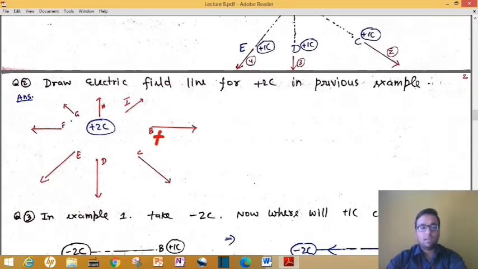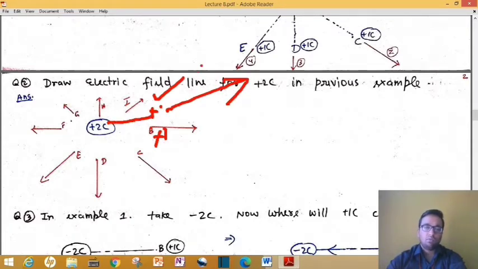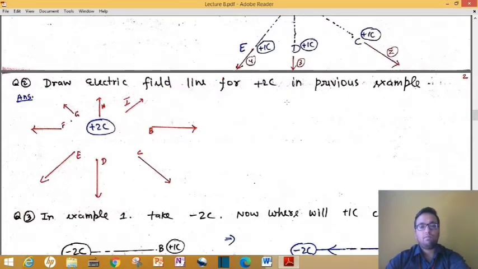If you place a positive charge at any place, and I ask you the possible direction where this new charge can go, you will say it will go along this line. So I am telling you that this line is the electric field line.